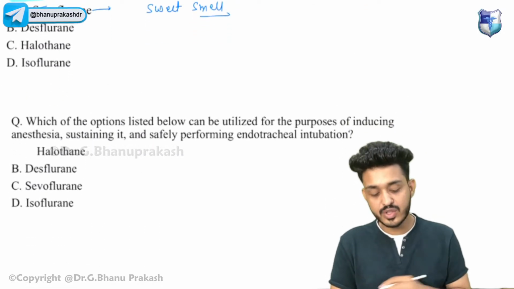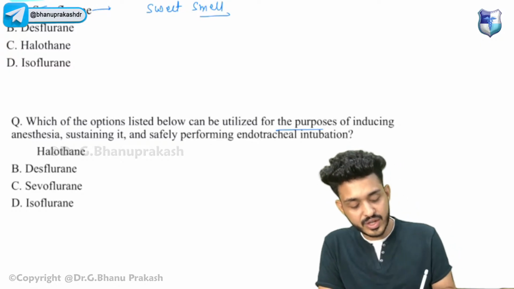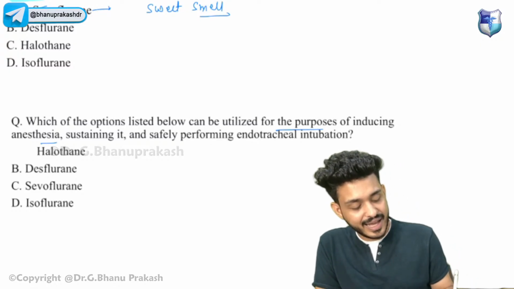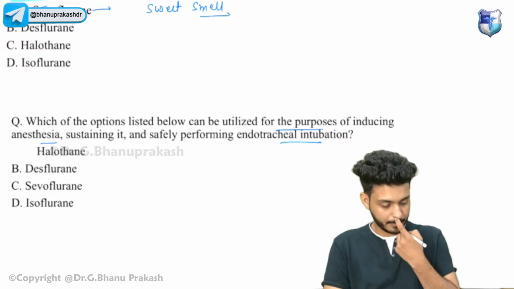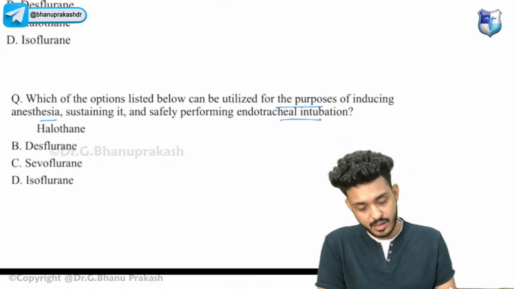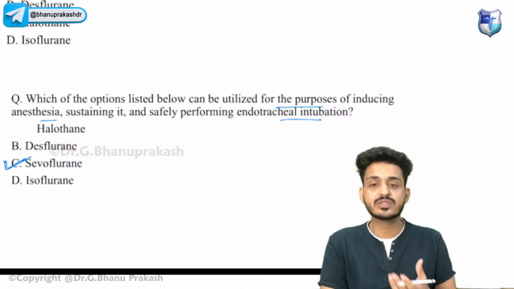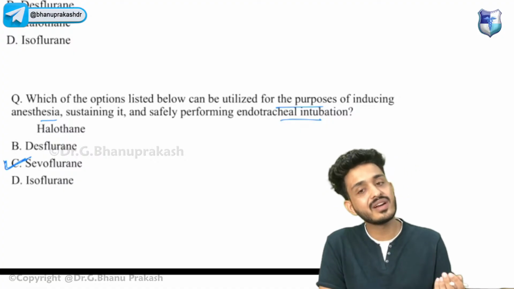Second, which of the following listed below can be utilized for the purpose of inducing anesthesia, sustaining it, and safely performing endotracheal intubation? Your answer will be sevoflurane, guys. Sevoflurane is good for maintenance, good for induction as well.